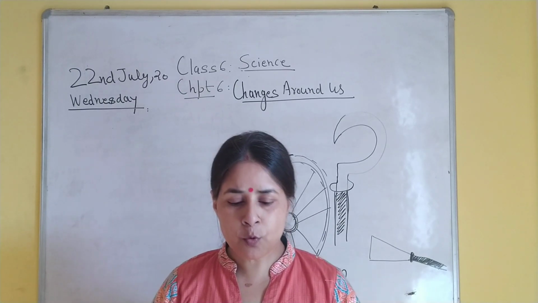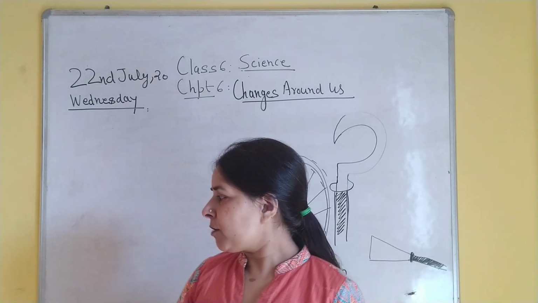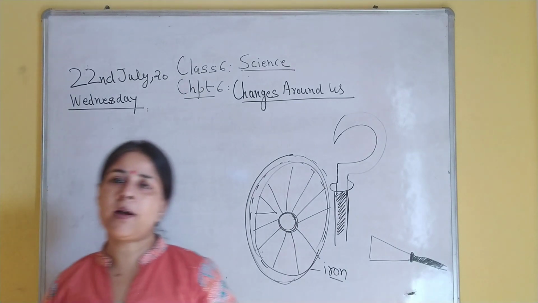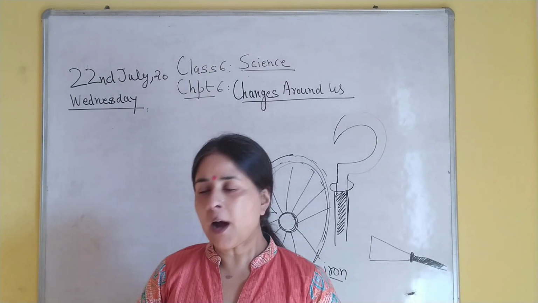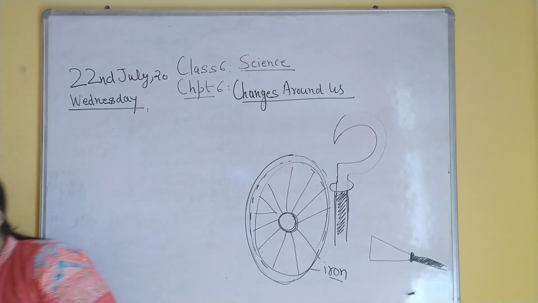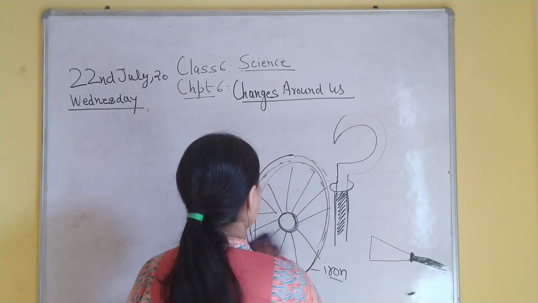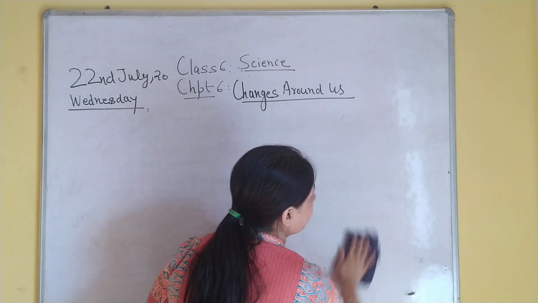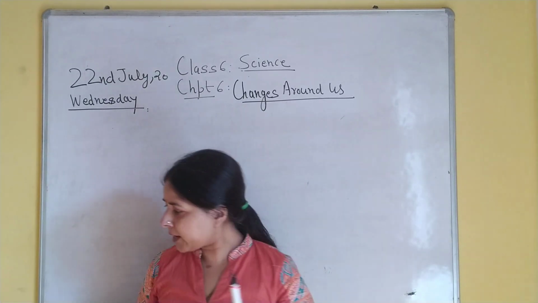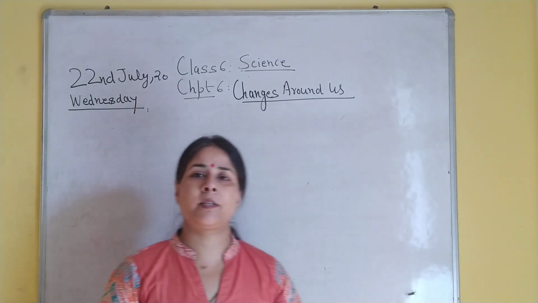Now moving to the next change, which is the burning of a candle. So this is important. How would you describe the process of burning of the candle? Is it a reversible process or an irreversible process?